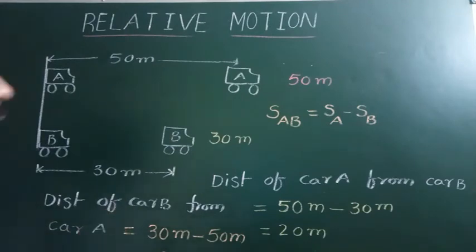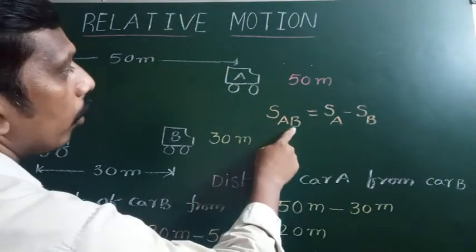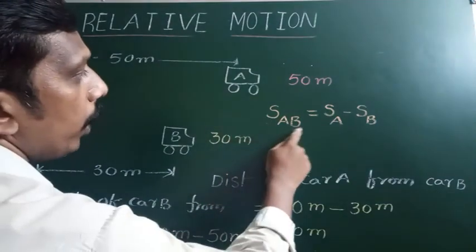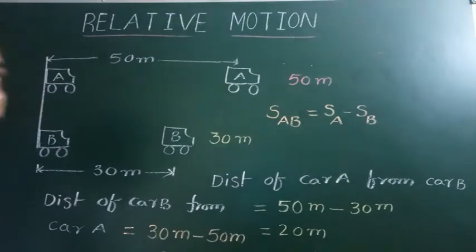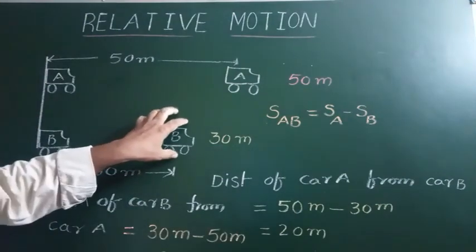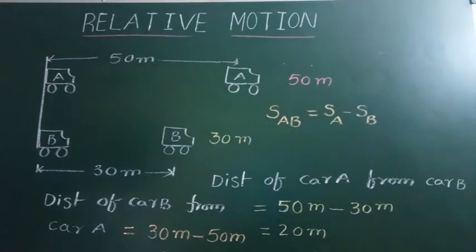From this reference point, the distance of car A with respect to B is equal to car A minus car B. That means for the person who is in car B, car A appears 20 meters forward. Similarly, I am writing another equation.